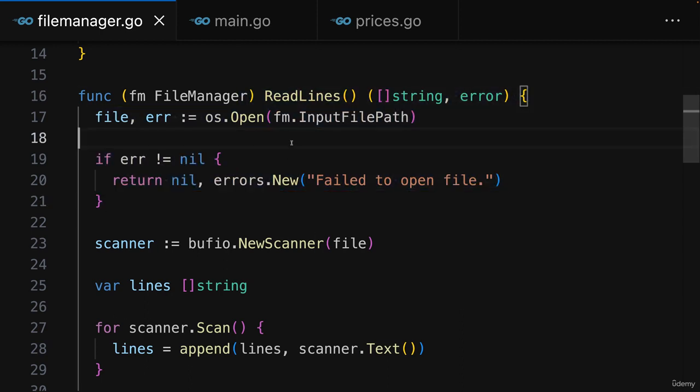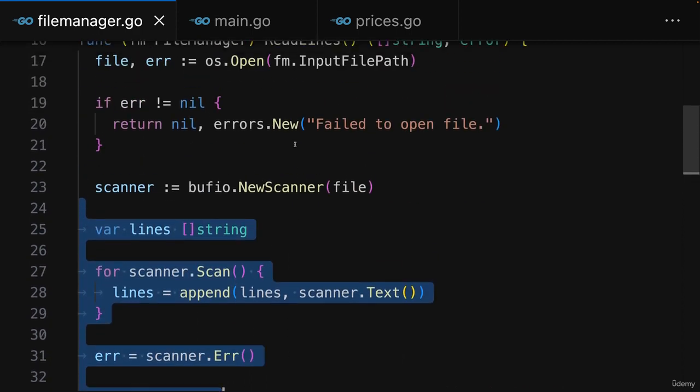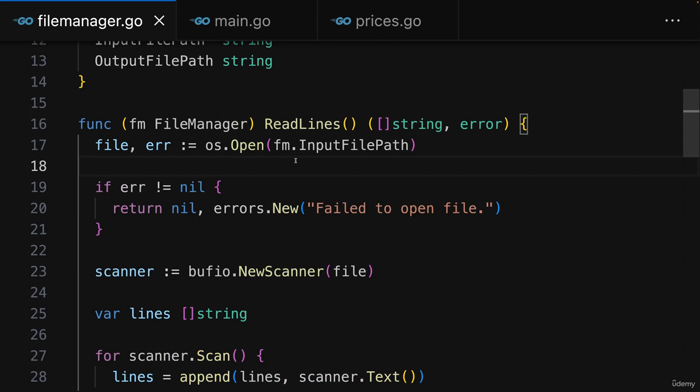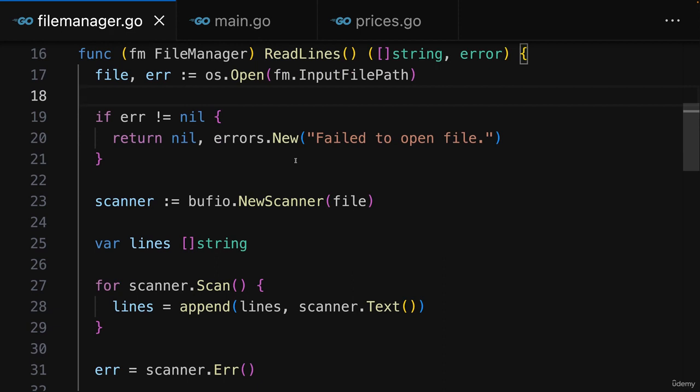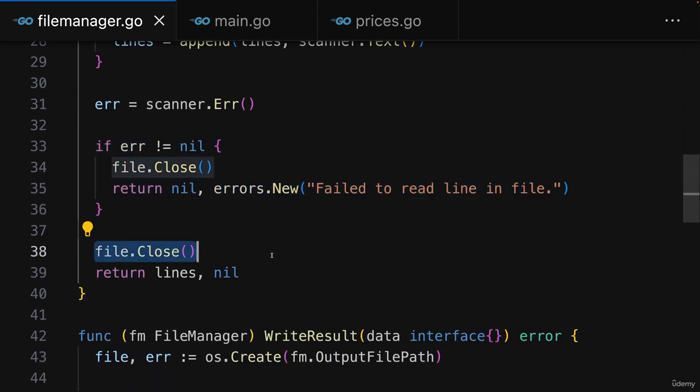In there we have methods that work with the file system. We open a file, we then read from a file, and so on. And whenever you're doing that, you have to make sure that you also close that file once you're done, so that other operations can, for example, work on that file successfully. That's why I'm calling file close here if we have an error, and here right before we return.